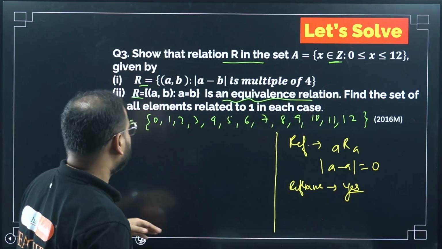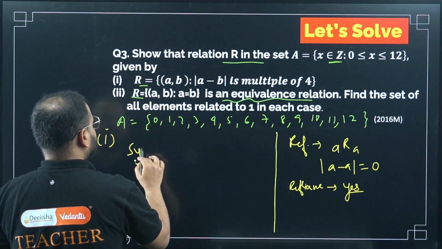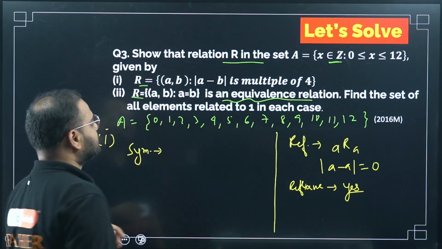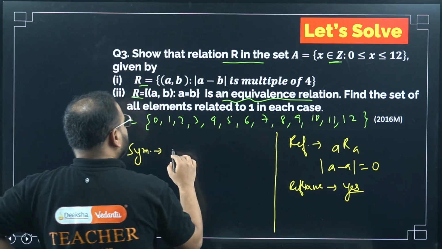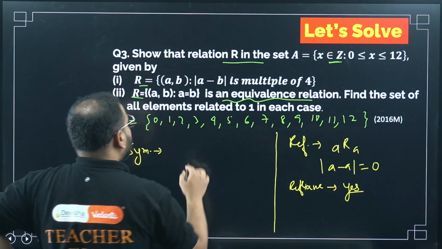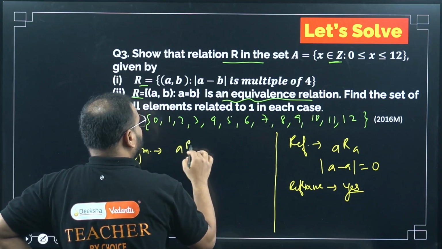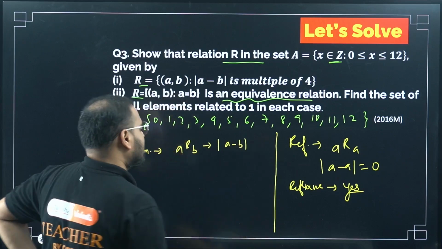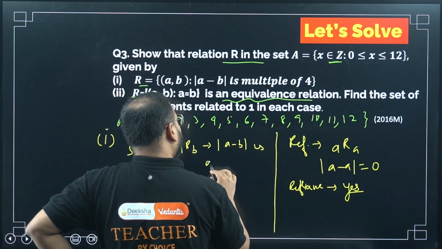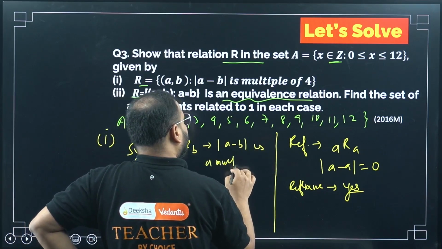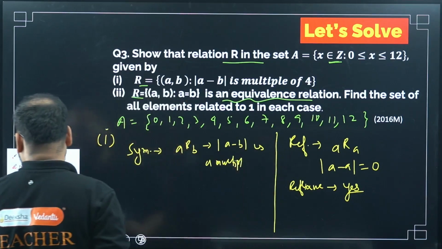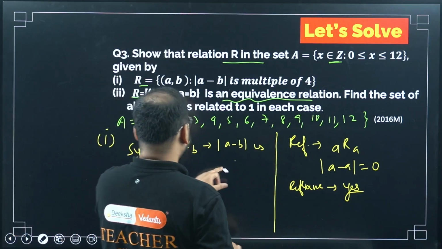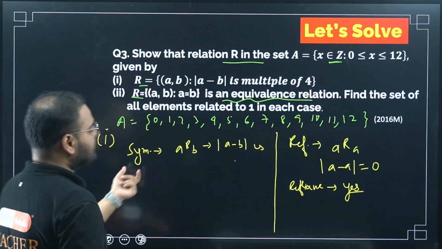Let's see for symmetric. Symmetric means ARB implies BRA.